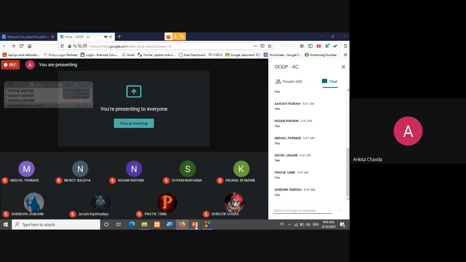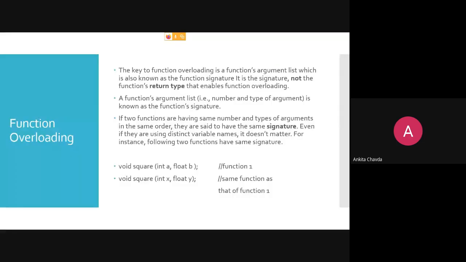So the key to function overloading is the function's argument list, which is also known as the function signature. Here, how can you differentiate that two functions are totally different? Based on the signature of the function, and the signature is your arguments, not the function's return type.